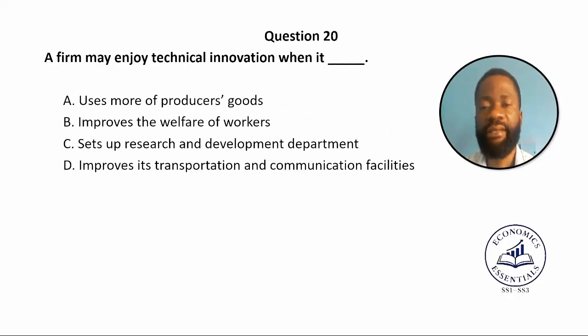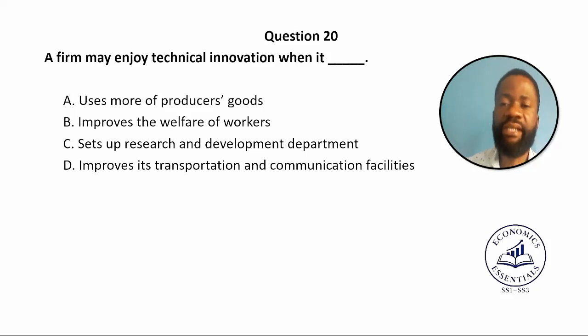Question number 20. A firm may enjoy technical innovation when it dash. A. Uses more of producers' goods. B. Improves the welfare of workers. C. Sets up research and development department. And D. Improves its transportation and communication facilities.